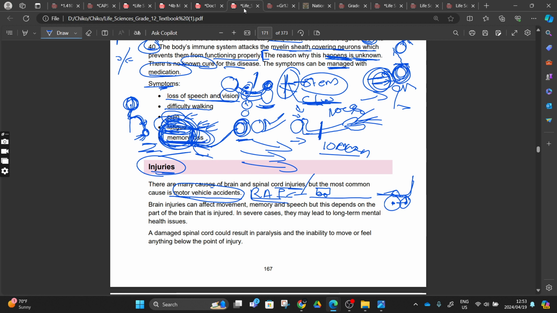But brain injuries can affect movement and memory and speech, depending on the part of the brain that is injured. In severe cases, they may lead to a long-term mental health issue. You can forget everything. If you are in an accident, you might find those people who survive an accident came up not even knowing anything, right?